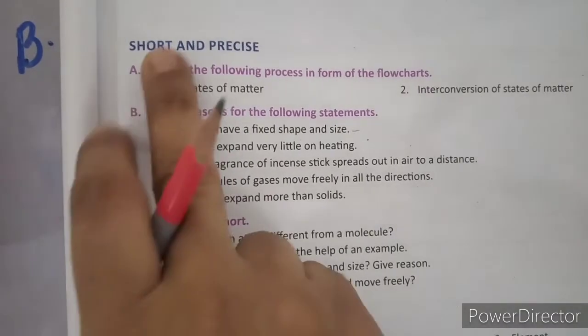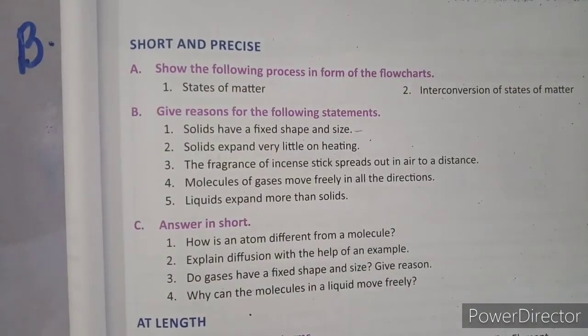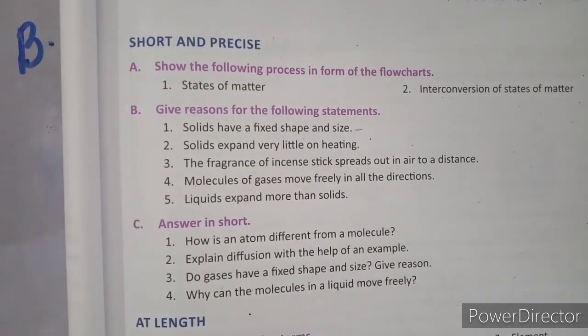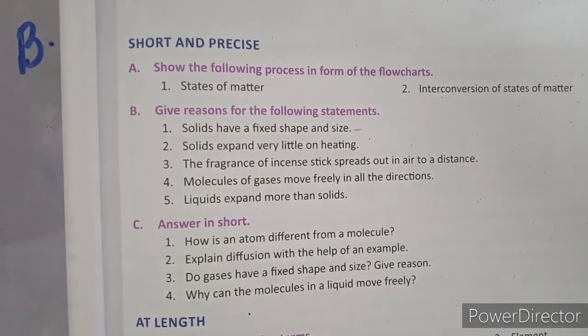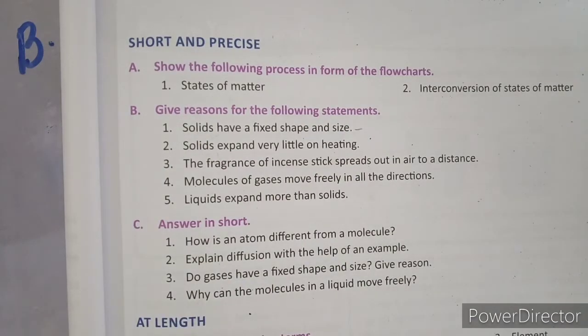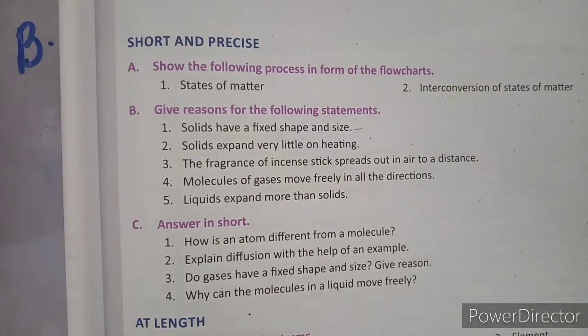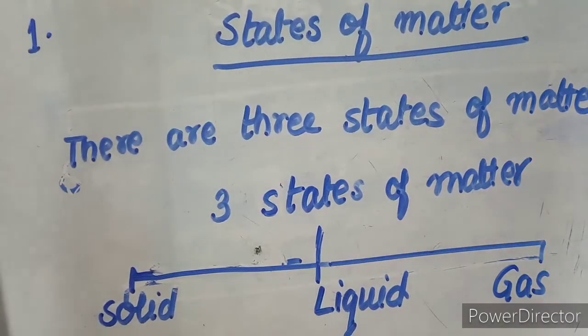Now you have short and precise. So first question is, show the following process in form of flow chart. So you have to see the topics and then you have to form a flow chart. So write it down.